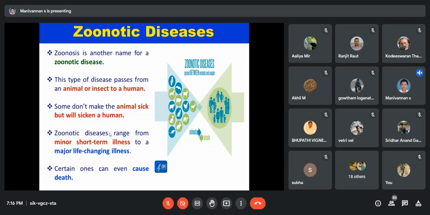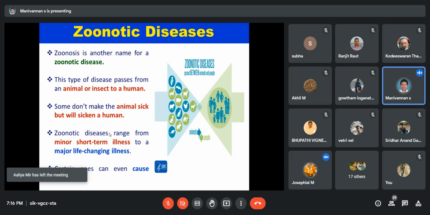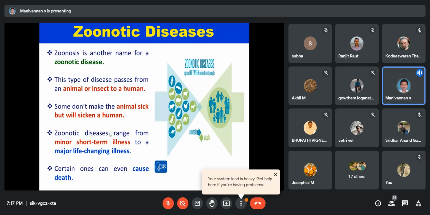Some don't make the animal sick, but will make the human sick. These zoonotic diseases range from minor illness to strong illness, sometimes fatal. All zoonotic diseases are not equal. Some cause mild symptoms, but some cause severe effects, leading to death also. This is just the introduction about zoonotic disease.